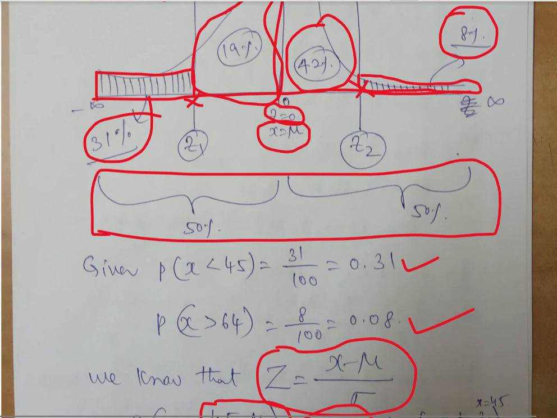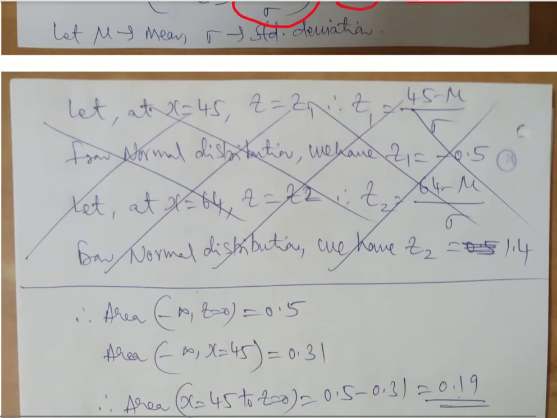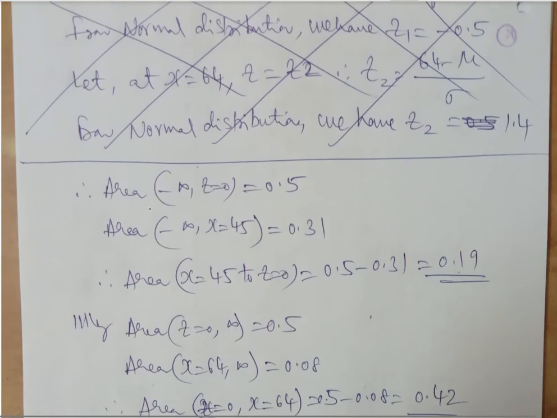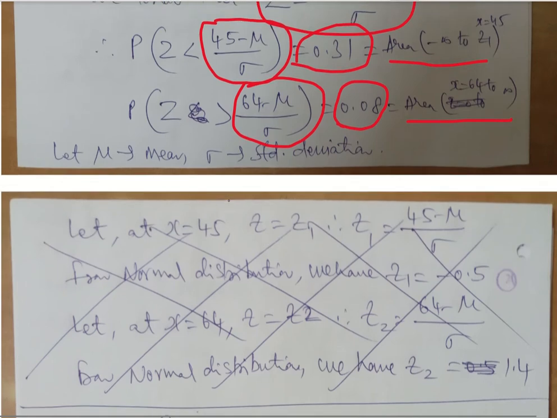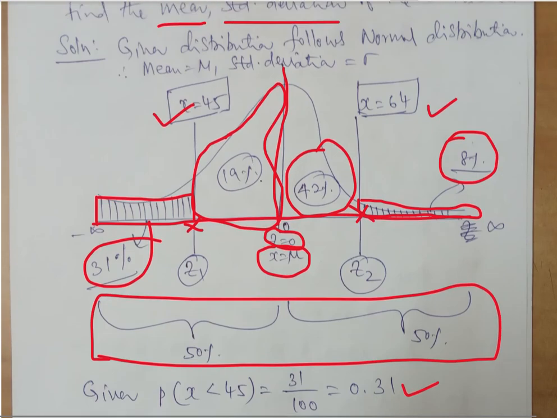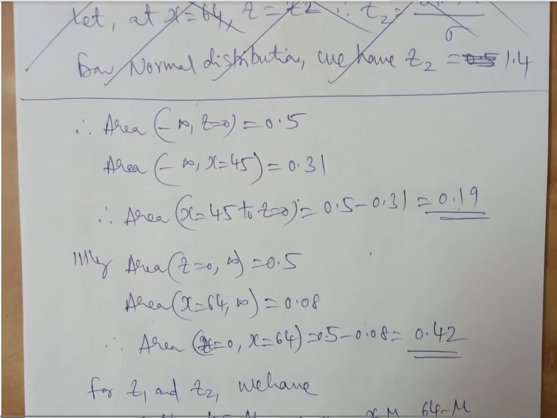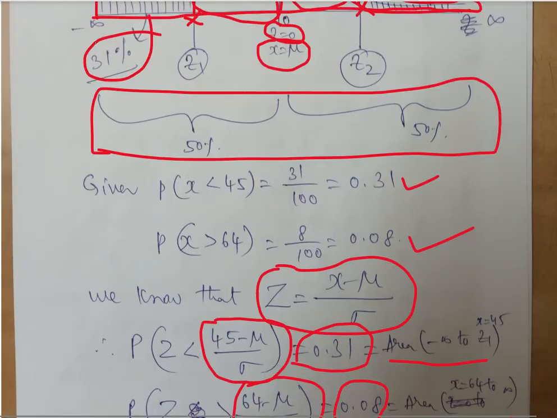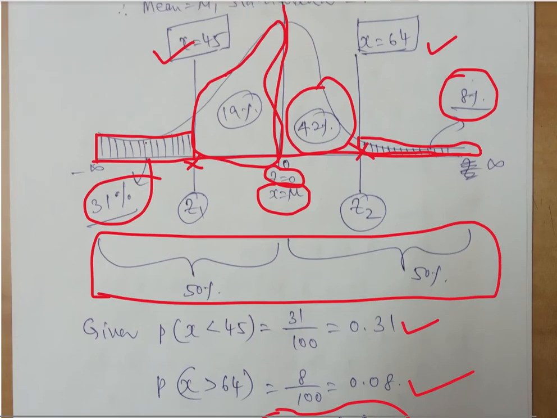Whatever we have discussed or just mentioned here now. Coming to this, the area between minus infinity and z equal to 0, that is towards the left hand side of z, is completely 0.5. In that we have identified 0.31, which is less than 45.